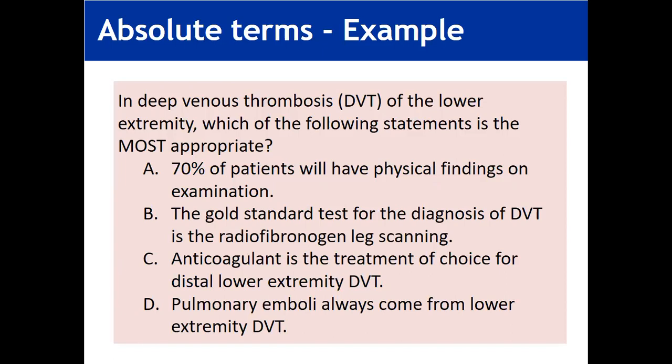Deep venous thrombosis, DVT of the lower extremity: which of the following statements is the most appropriate? The options are: 70% of patients will have physical findings on examination; the gold standard test for the diagnosis of DVT is radiofibrinogen leg scanning; anticoagulant is the treatment of choice for distal lower extremity DVT; and pulmonary emboli always come from lower extremity DVT.